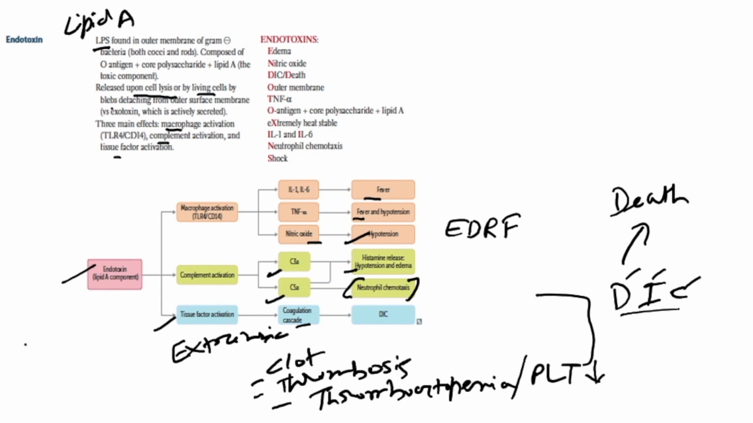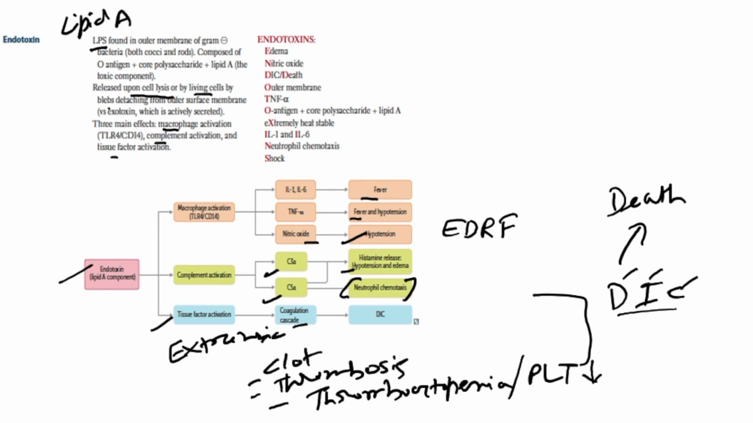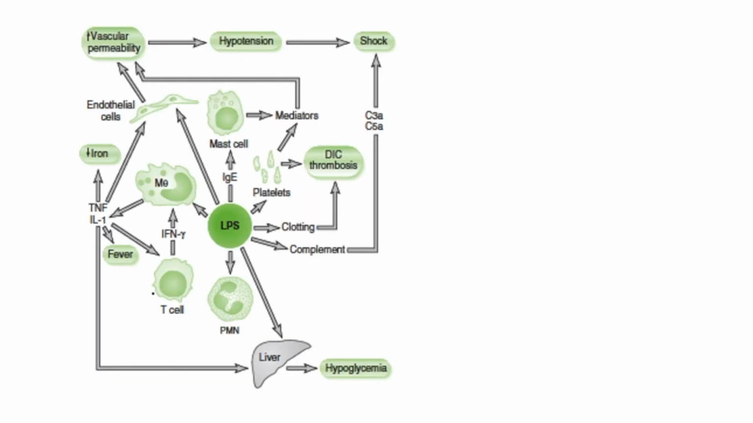So that is all about the endotoxin, right? Here is a very small pictorial depiction of how the LPS or endotoxin acts, just in order to make you understand the mechanism of action of LPS. You can see here LPS acts in a multi-pronged fashion. LPS acts on the platelets, causing a release of certain mediators from the platelets. It activates the coagulation cascade, leading to systemic thrombosis and clot formation in DIC. It activates the complement cascade, leading to release of C3a, C5a, which causes histamine release, hypotension, edema, and neutrophil chemotaxis.